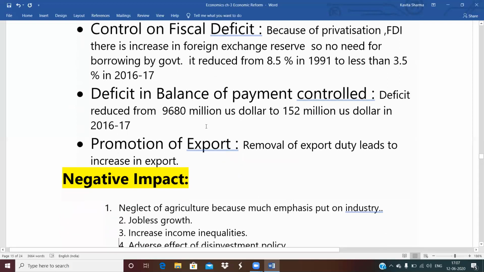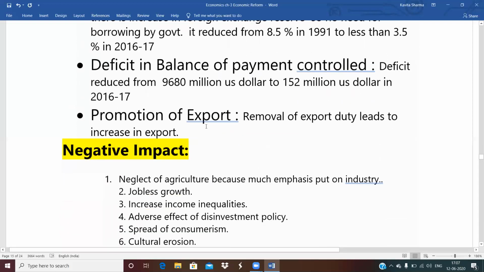Then, promotion of export. Removal of export duty leads to much more export, and together with privatization, there is a promotion of export. So these are the various achievements of LPG policy.